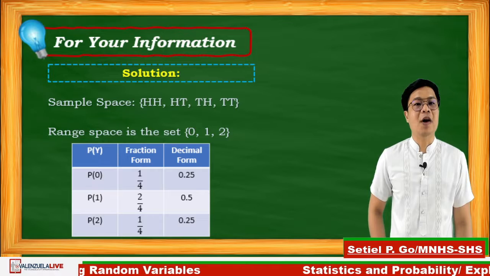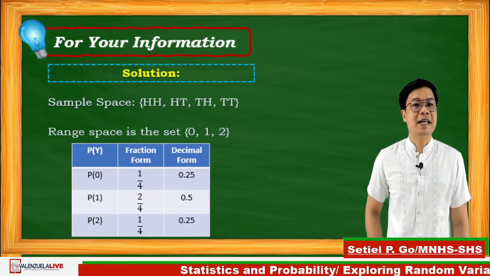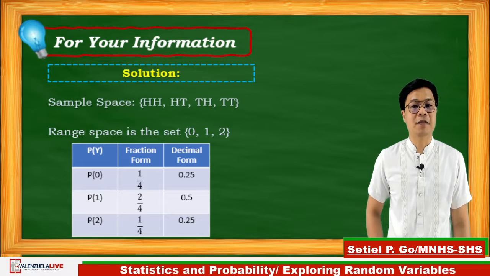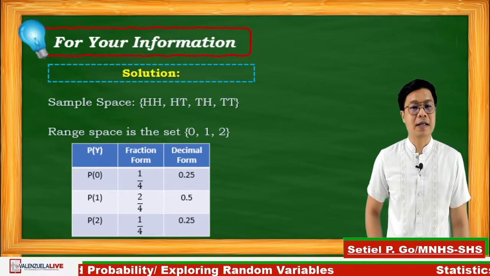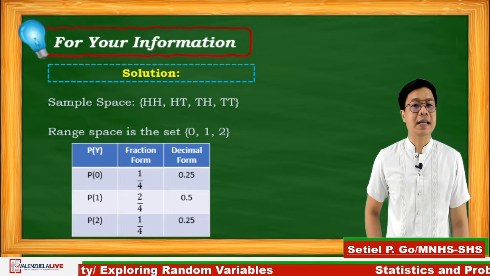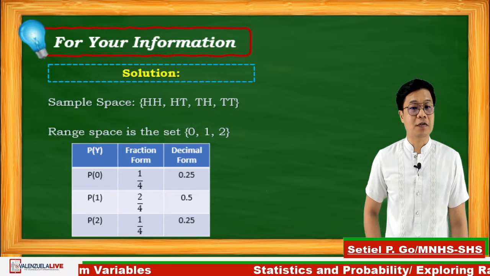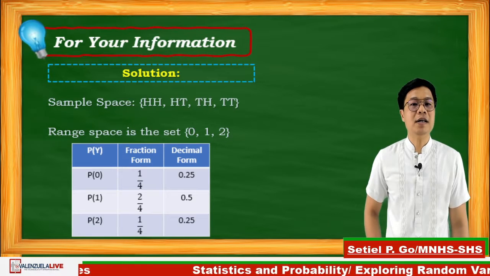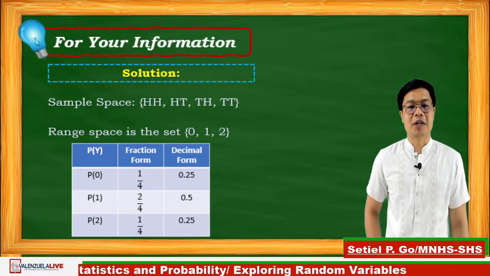In finding P of y, we have these three columns, consisting of the fraction form and the decimal form. P of 0 will have 1 over 4 in fraction form, while in decimal form it will be 0.25. P of 1 will be 2 over 4, which is equal to 1/2, and it is also equal to 0.5.